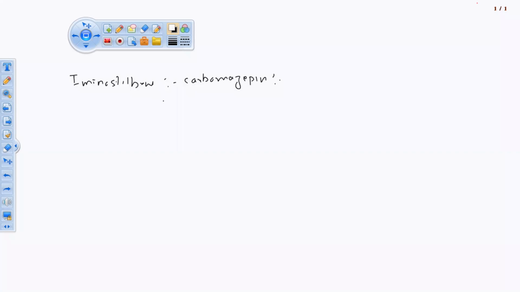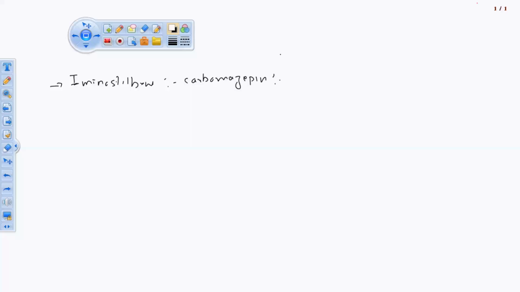Both disorders can be treated. At the end of the full classification we'll see how many drugs we have done in this topic. This is the last topic of anticonvulsants, and this is the drug for which we have to see the synthetic part.